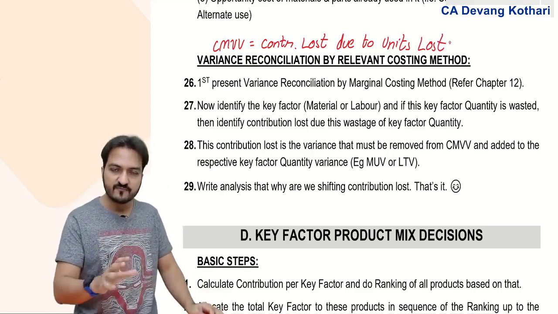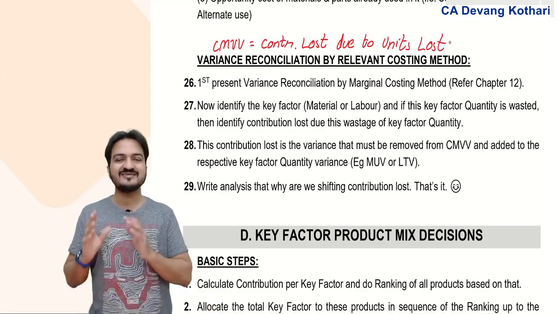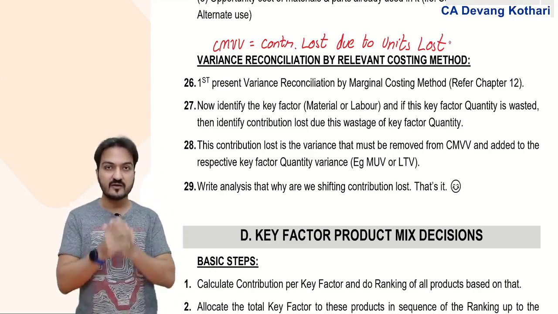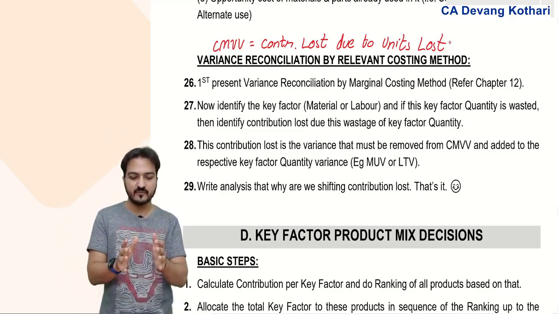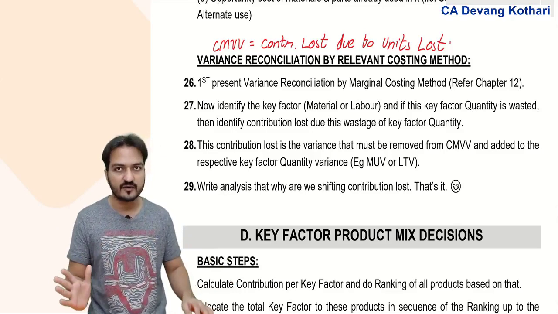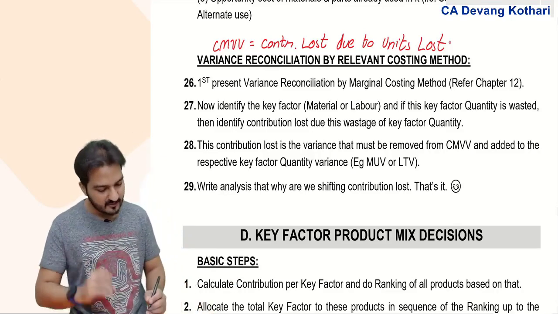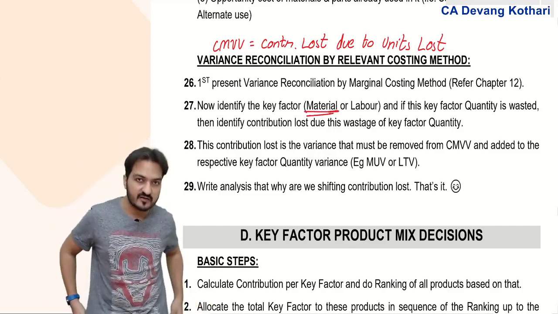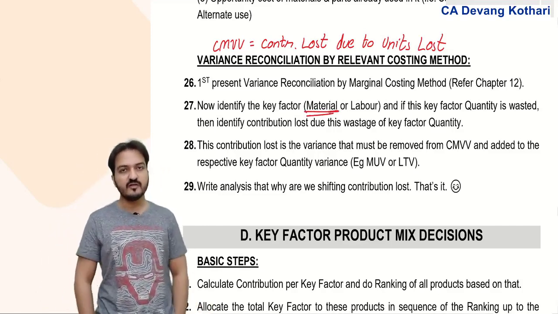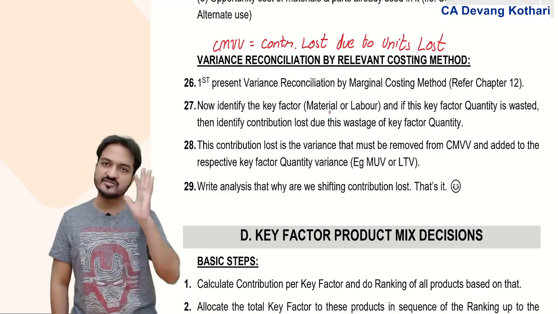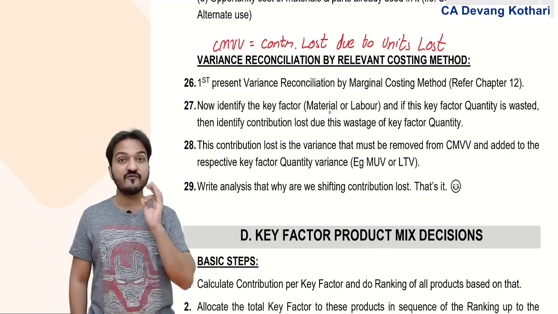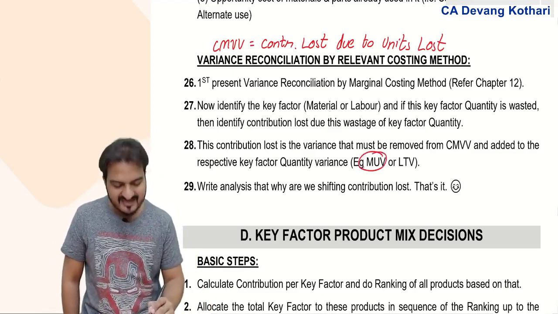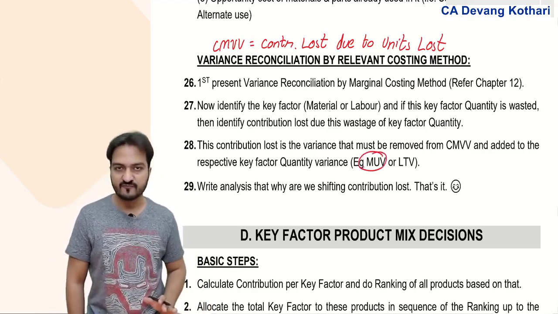Now, what if in my company there was some key factor? Remember what a key factor is? Key factor means a factor which is available in limited quantity. If, for example, material kgs was the key factor in my company, and during the year I have wasted kgs of material, then my material usage variance will already be negative.